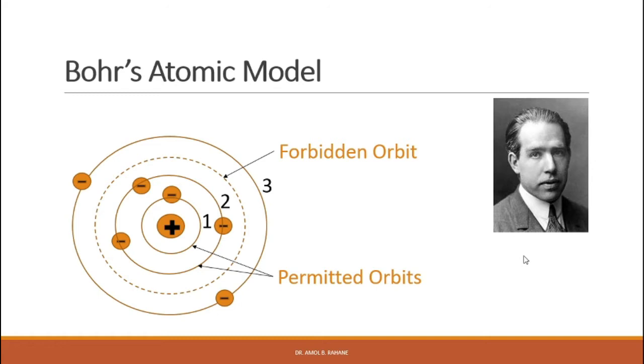That means Bohr studied Rutherford's model, applied the quantum theory to it, made certain changes in this model and proposed Bohr's atomic model that we have already discussed in the previous lecture.